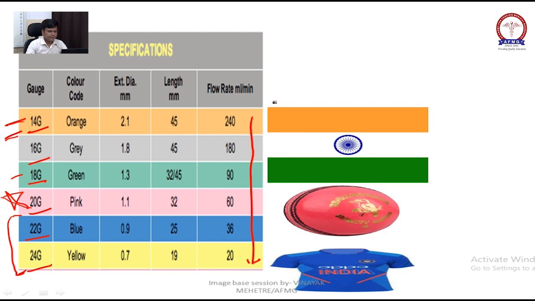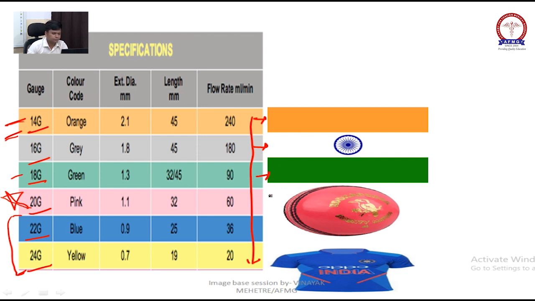What is the color of the Indian flag? Tricolor, right? Orange, gray. Also there is a white cannula which is 17 gauge, but remember 16 gauge because the white cannula is rare to find. And green, right?